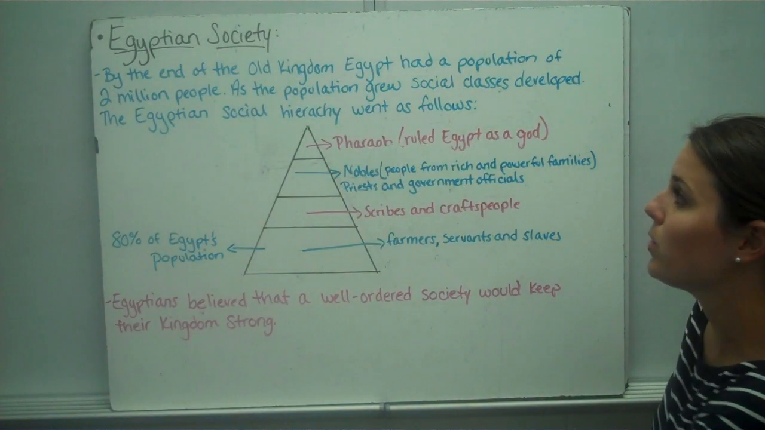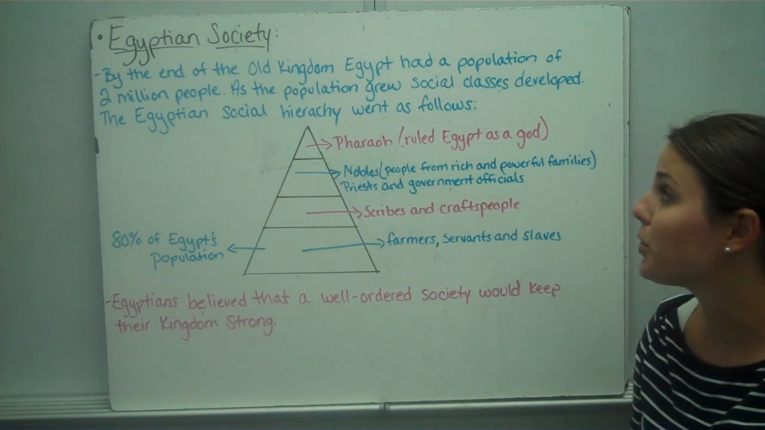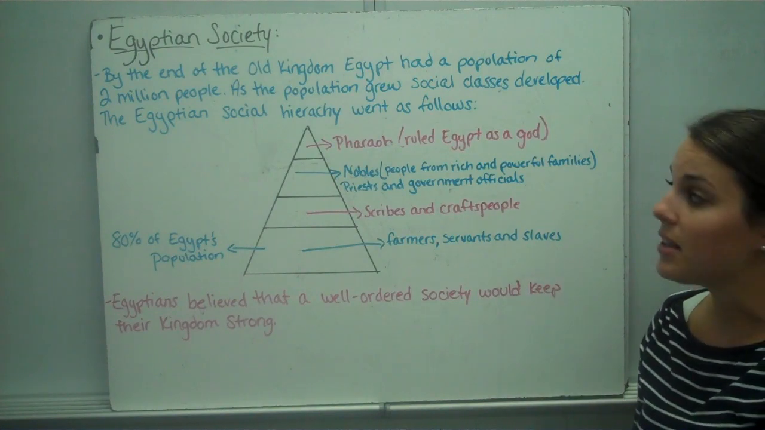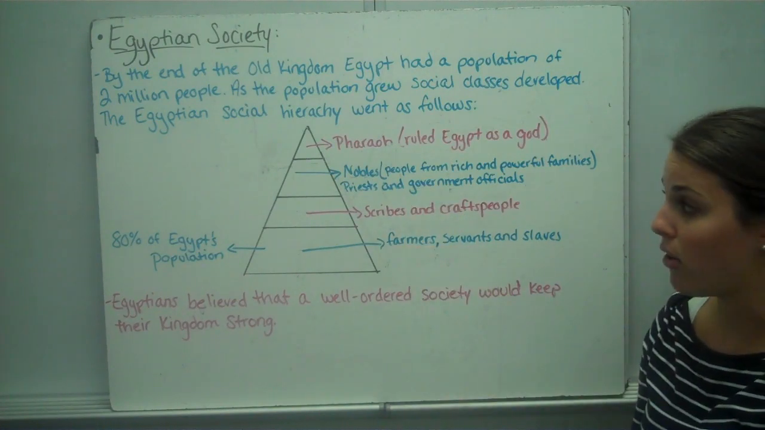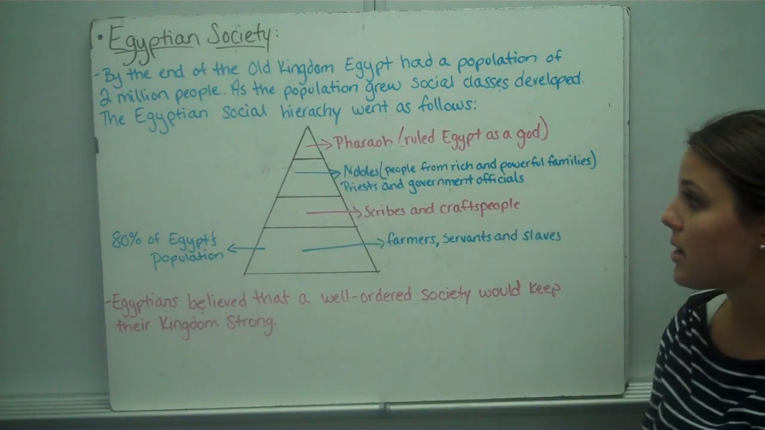Towards the end of the Old Kingdom, Egypt had a population of about 2 million people. As the population grew, social classes developed. The Egyptian social hierarchy went as follows. If we look at it as a pyramid, the pharaoh was at the top. He ruled Egypt as a god.